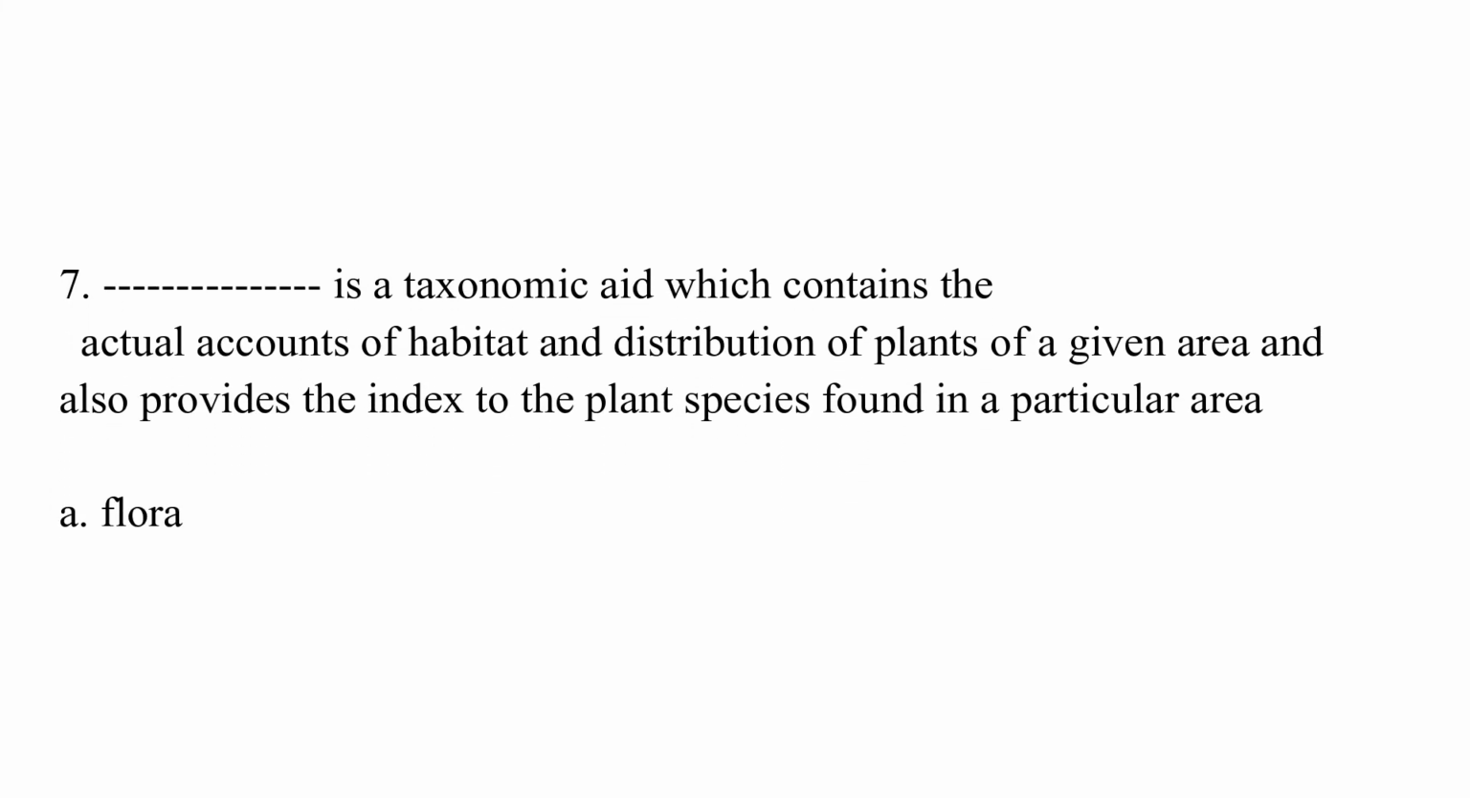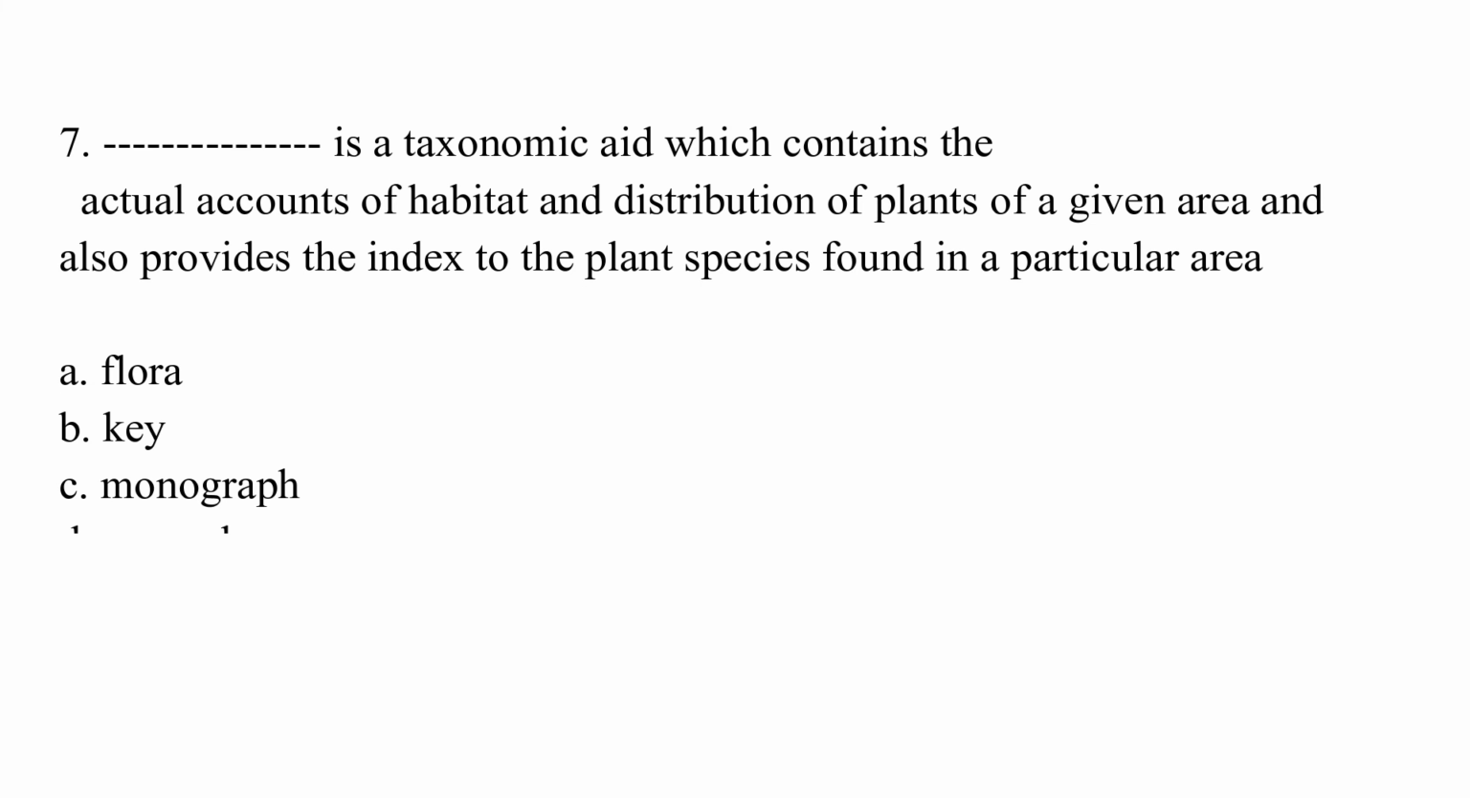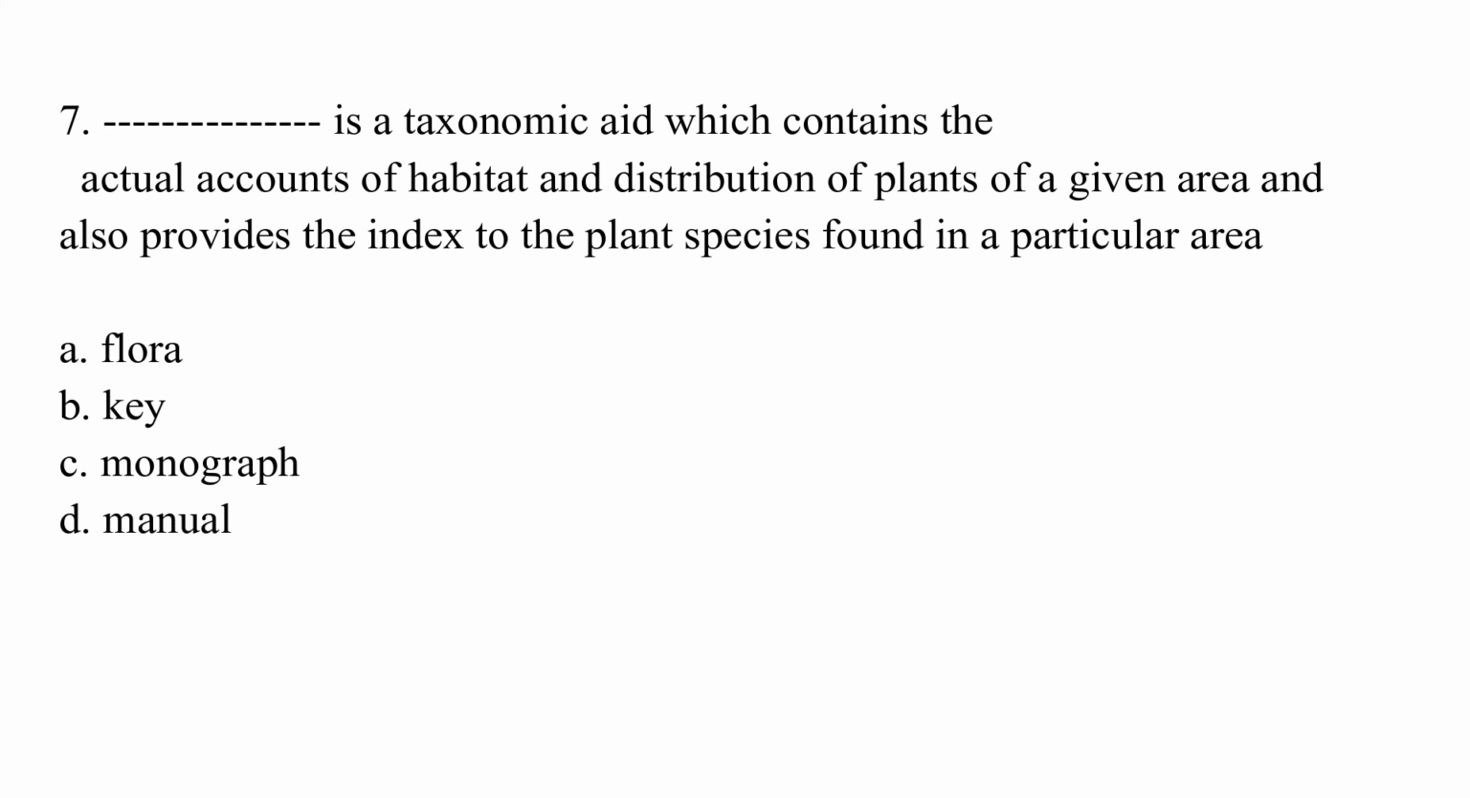Dash is a taxonomic aid which contains the actual accounts of habitat and distribution of plants of a given area and also provides the index to the plant species found in a particular area. Option A, flora. Option B, key. Option C, monograph. Option D, manual. The correct answer is option A, which is flora.